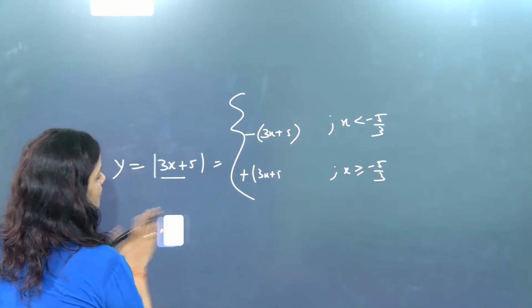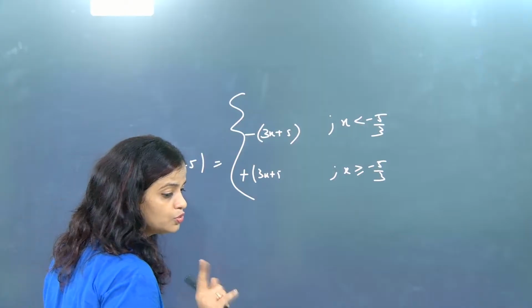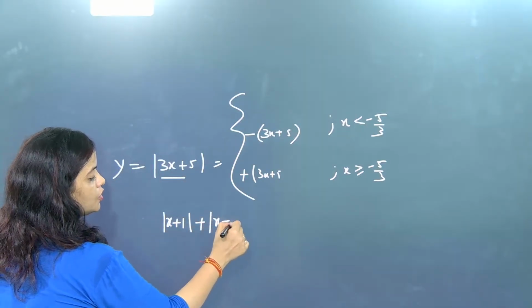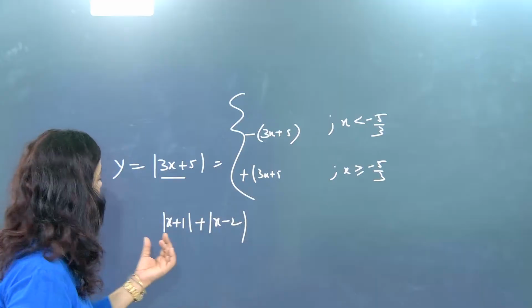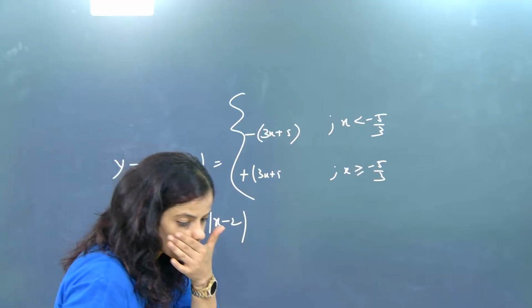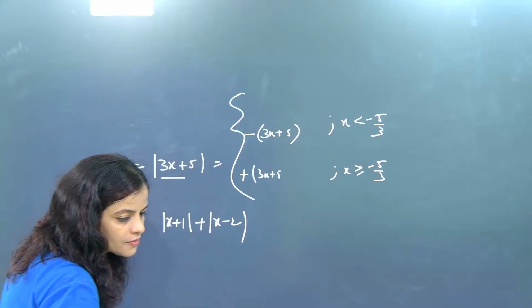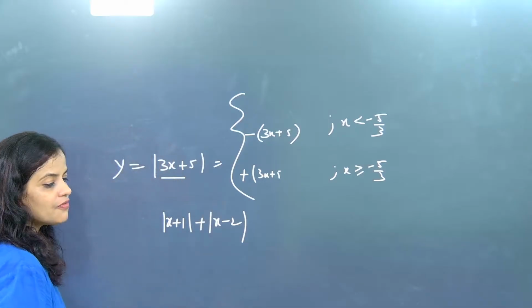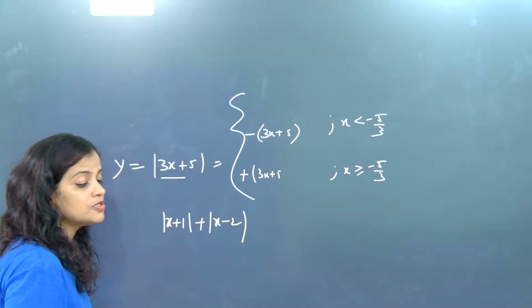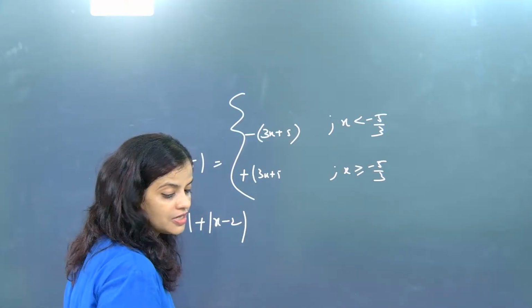But don't do this if this question comes. Here continuity has to be checked at 2 points. Understood? Now beta, here the y value will always be positive, because modulus always gives a positive value.